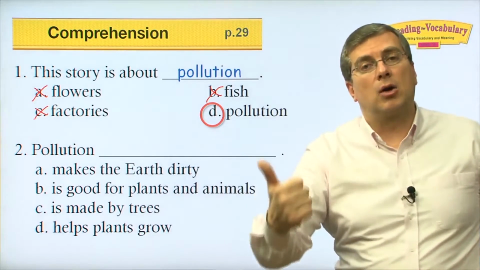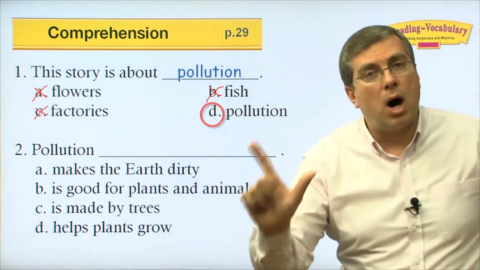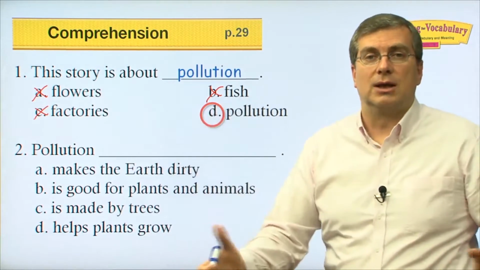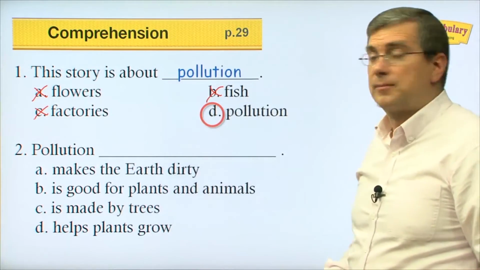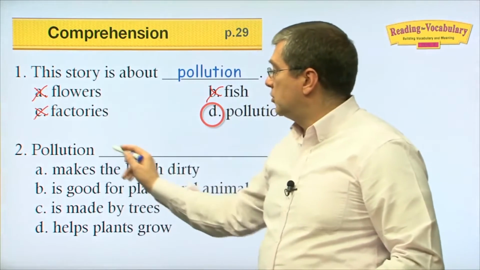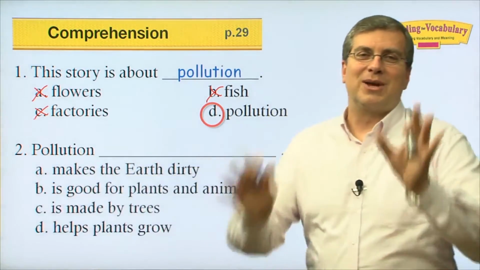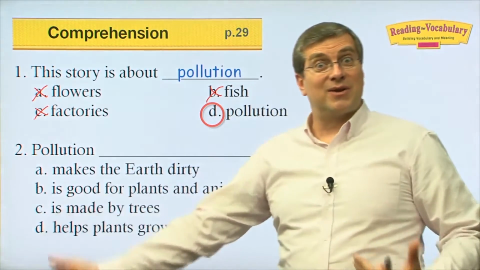We talked about air pollution. We talked about water pollution. So we talked all about pollution. So pollution is the correct answer. Number 2. Pollution, beep. Wow, we need a long part of the sentence, right? We only have the subject. What's the rest of the sentence?